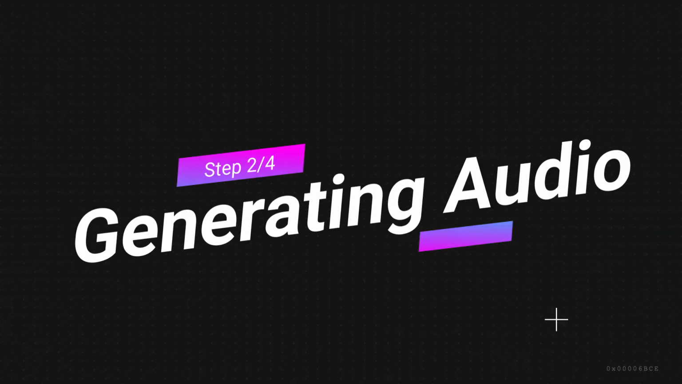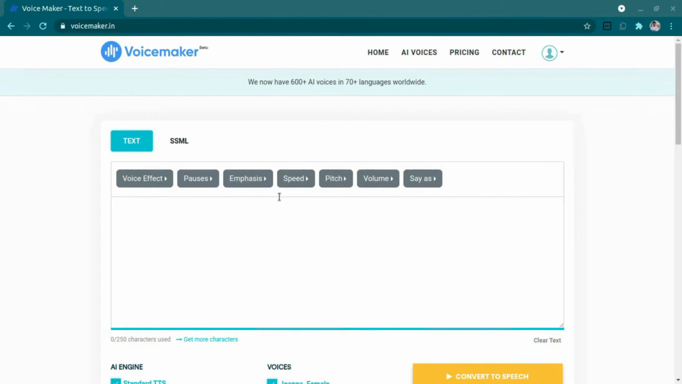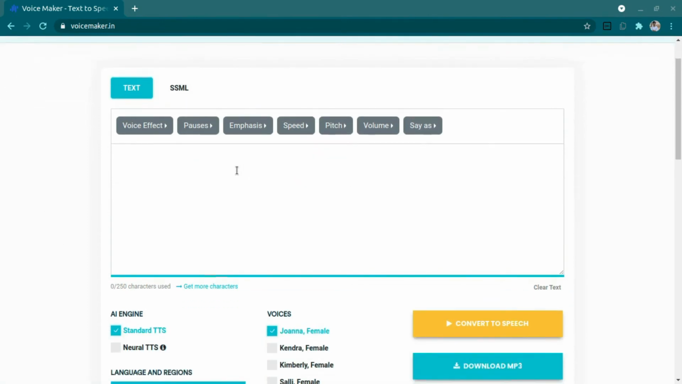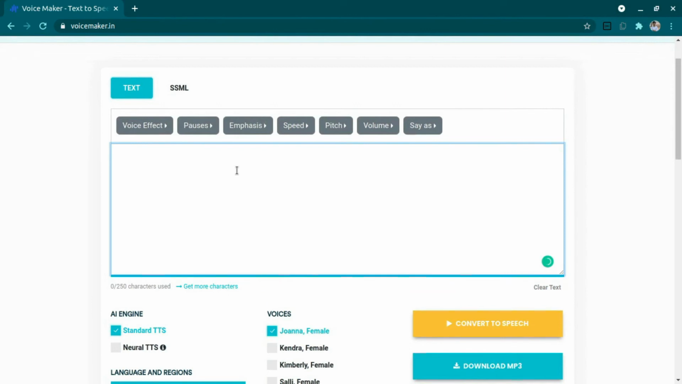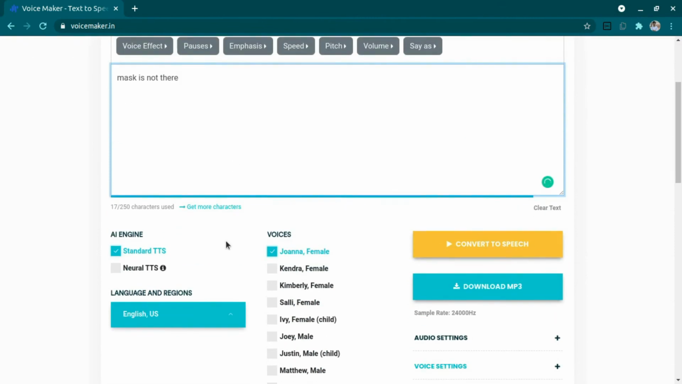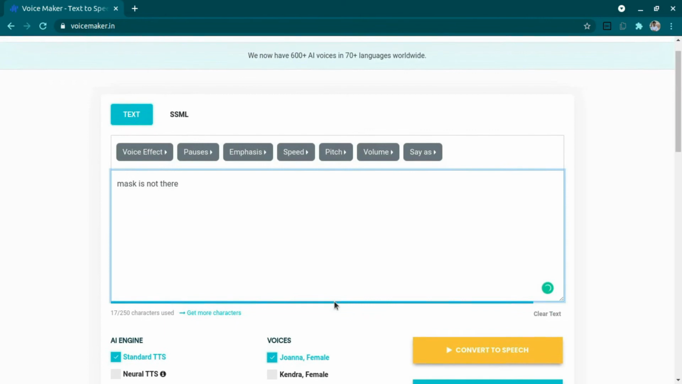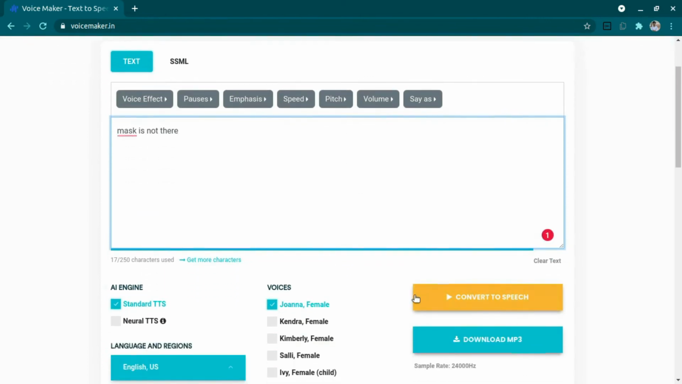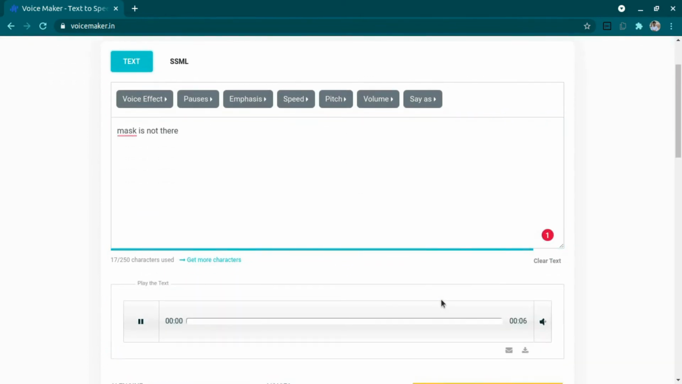Okay, so now you want to have a voice that will warn you that you are not wearing a mask. So here is a voice maker. It is a very nice website that enables you to convert your text into speech. In that, the text is "Mask is not there", and we can select the AI engine and voices. Based on that we can choose anything, and it will convert it to speech. So let's just try it. Mask is not there.